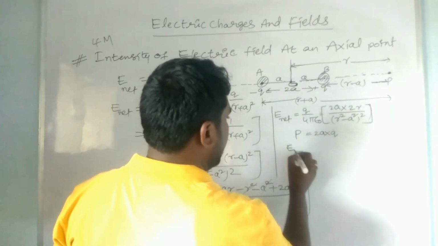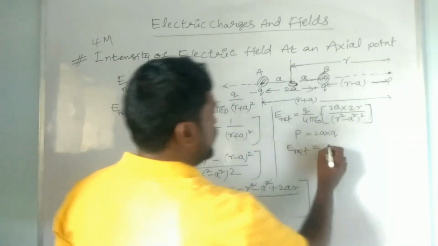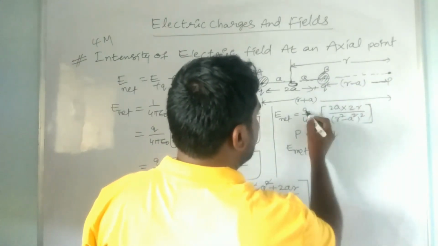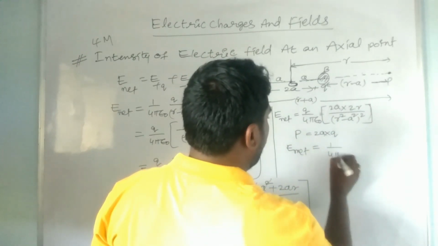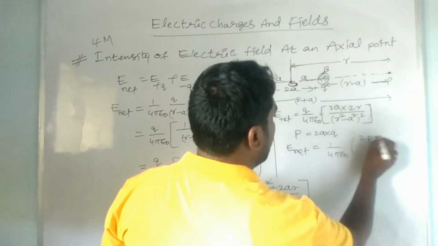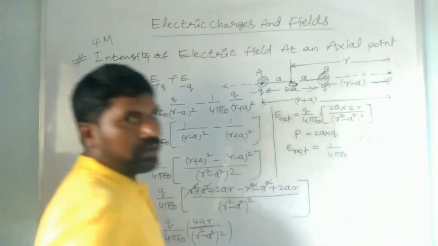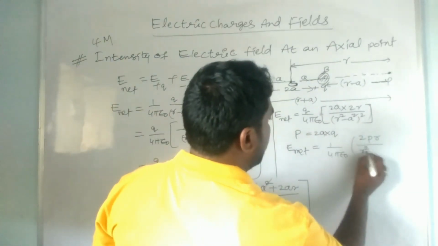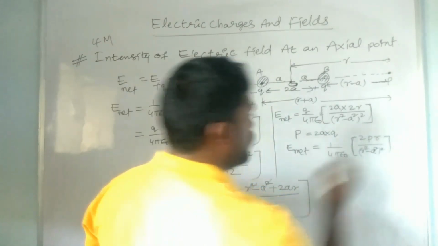So then E net is equal to, what do you have to write? 2A into Q is the P, and 2R. It is equal to 1 by 4 pi epsilon naught, 2PR, here 2R and 2AQ is the P, divided by R square minus A square, whole square. Okay.